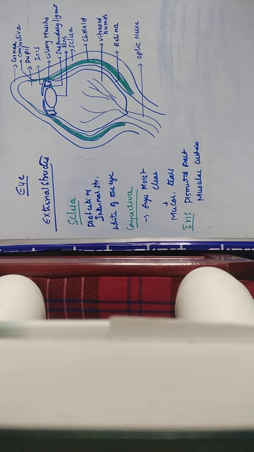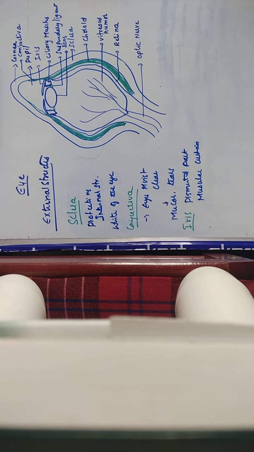What is this iris? You will call it a pigmented part, and also a muscular curtain that opens and closes to regulate the amount of light entering the eye. This is regarding the iris.